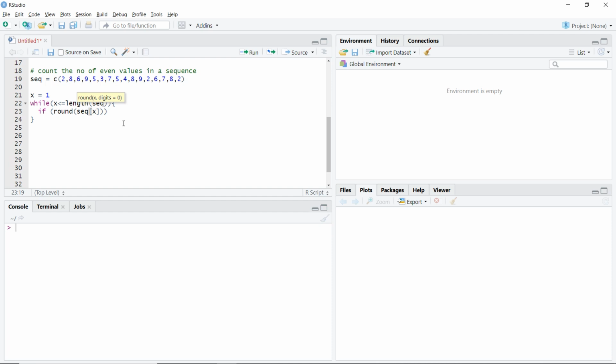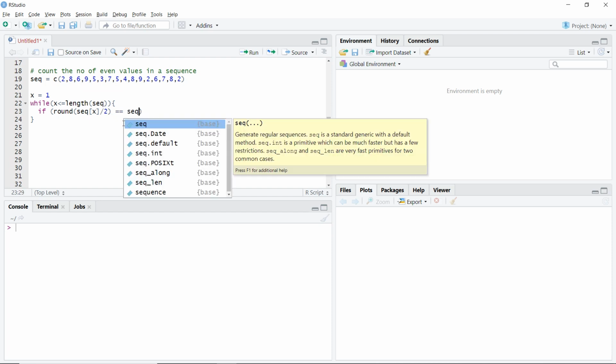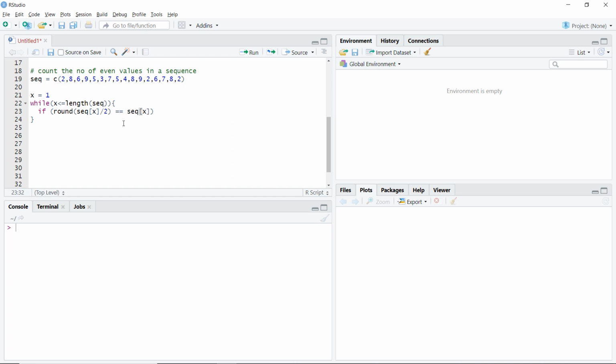If round of seq x divided by 2 is same as seq x divided by 2, then what? Then we'll first count.